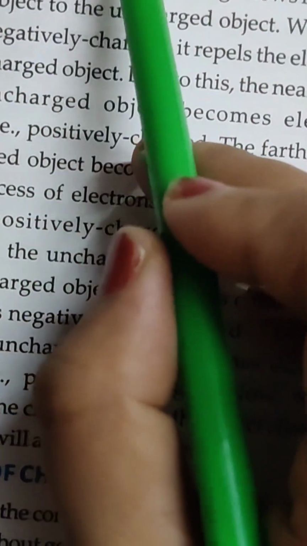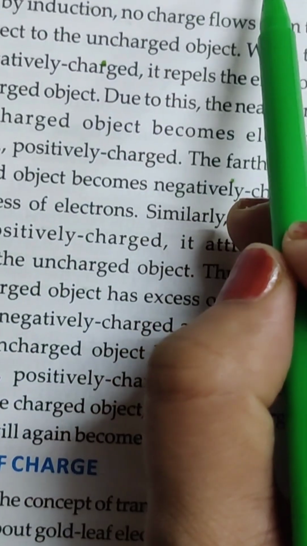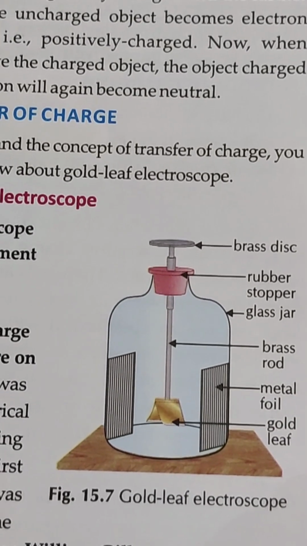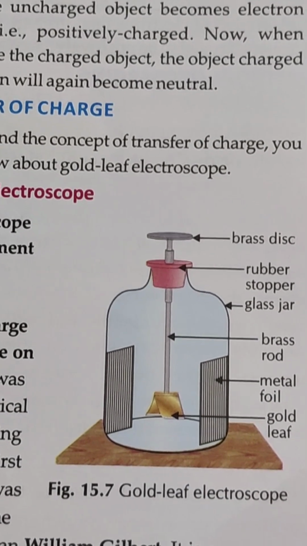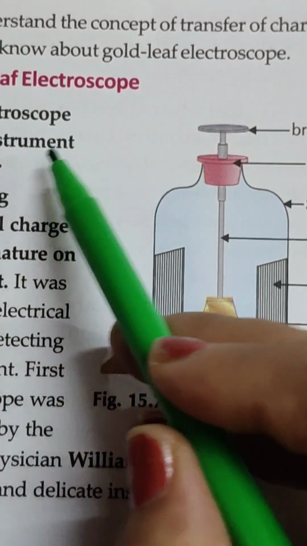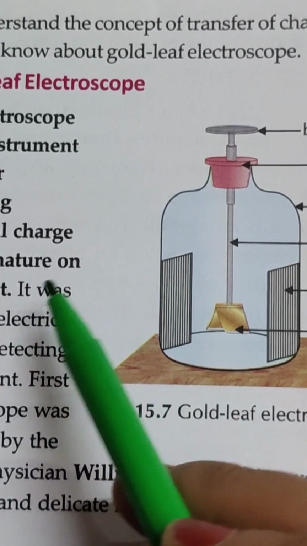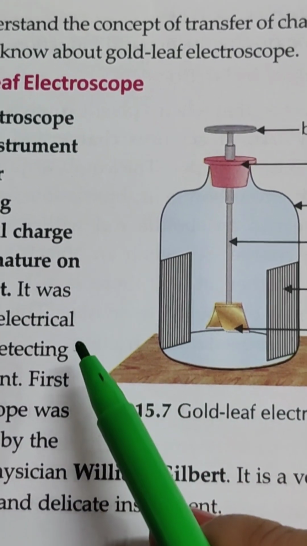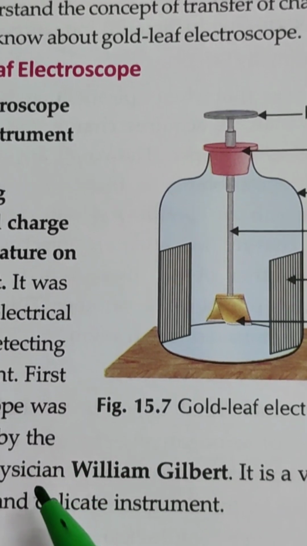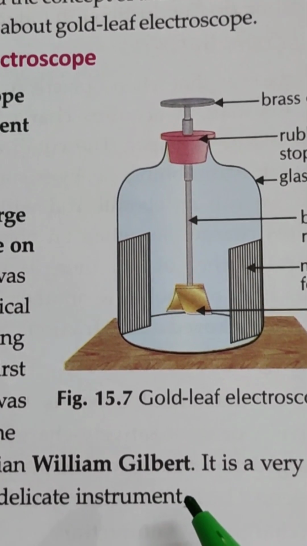Charging by induction. The process of charging an object by keeping it near a charged object but not touching it is called charging by induction. Transfer of charge. To understand the concept of transfer of charge, we need to know about the gold leaf experiment. An electroscope is an instrument used for detecting electrical charge and its nature on an object. It was the first electrical charge detecting instrument. The first electroscope was invented by the British physician William Gilbert. It is a very sensitive and delicate instrument.